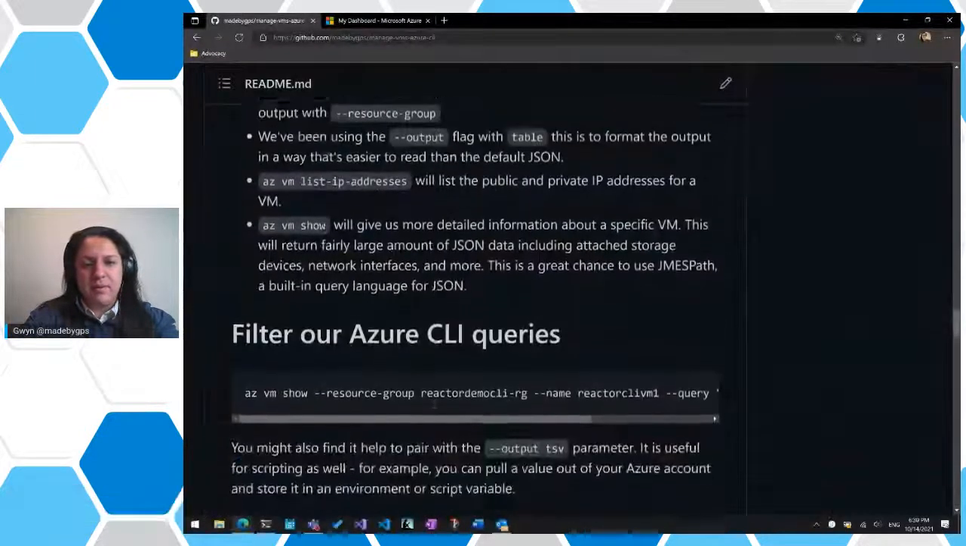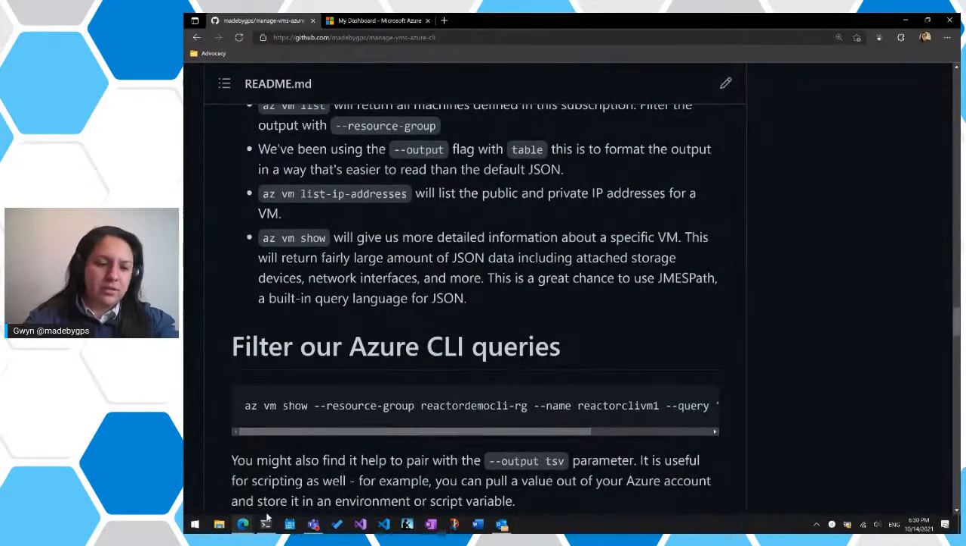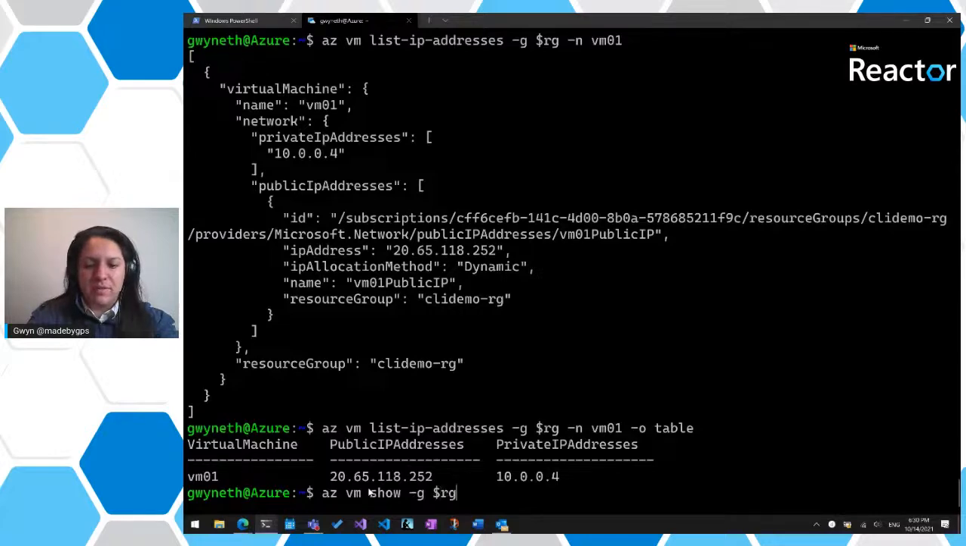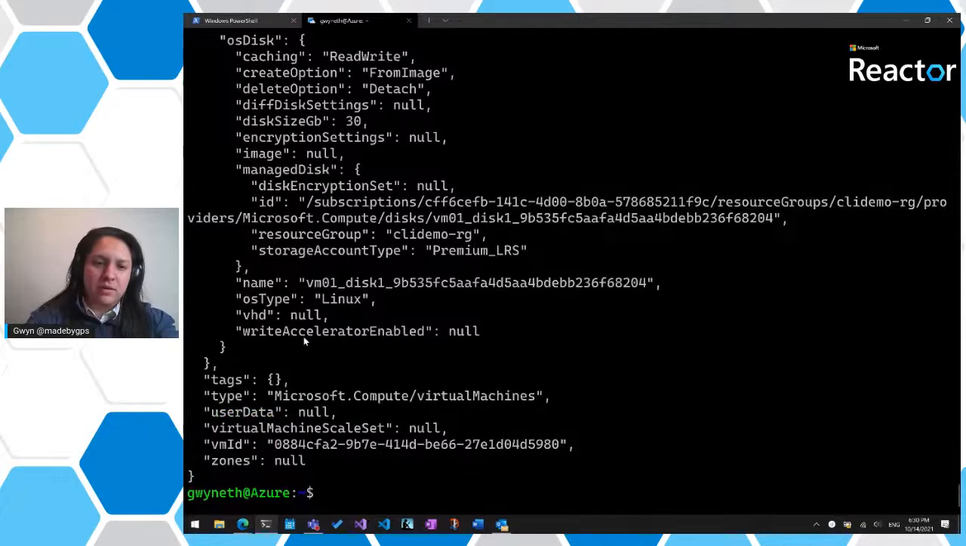Let's head back here. Oh, an az vm show. I think I showed this a little bit when I was trying to pull the size. az vm show, we'll provide the resource group again, and we'll provide the name VM01. And you see we got a bunch of JSON in here, right?